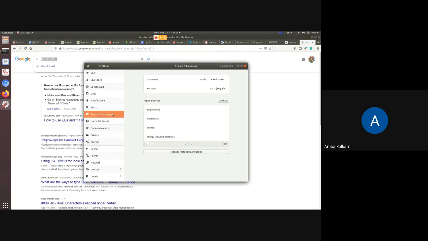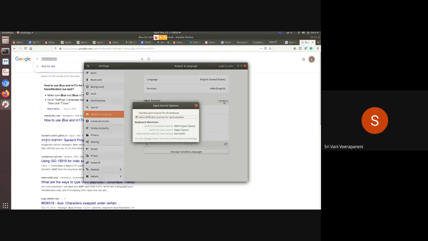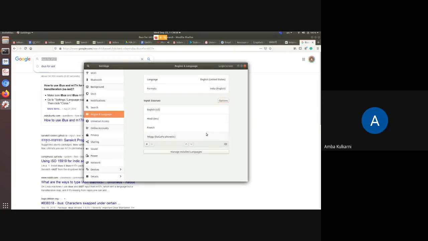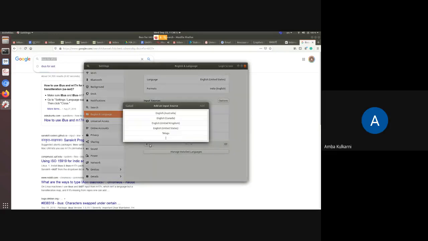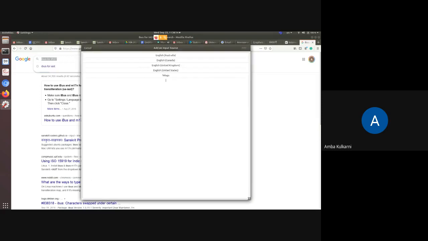So suppose now I want to install something new. Then I go to options. No, not options, sorry. Here I think add, plus. Okay, so I go to plus and here I get this list.